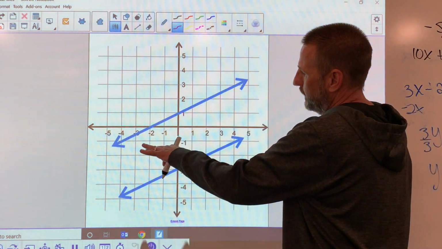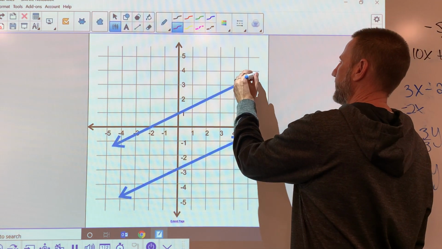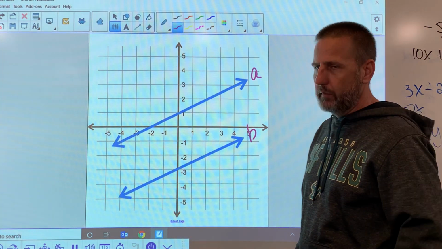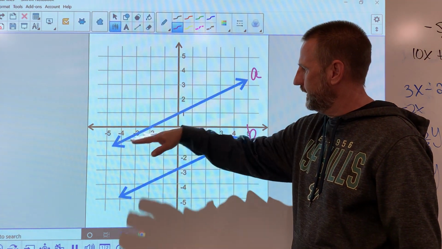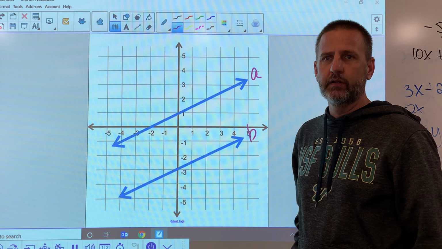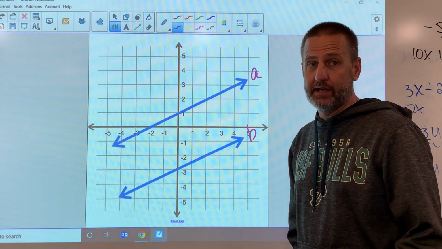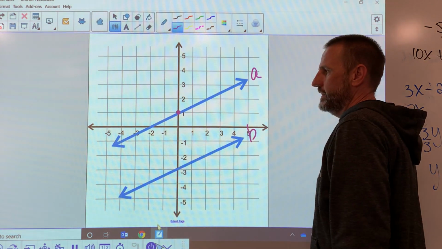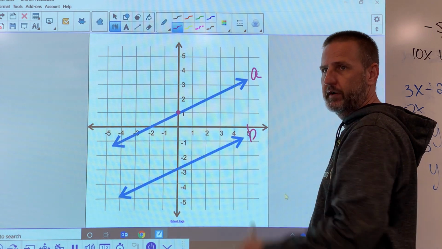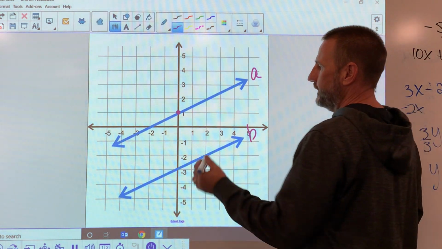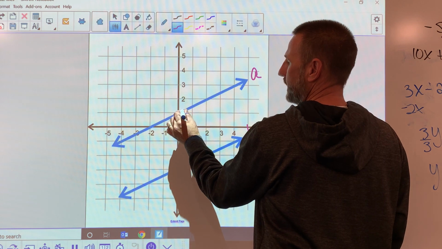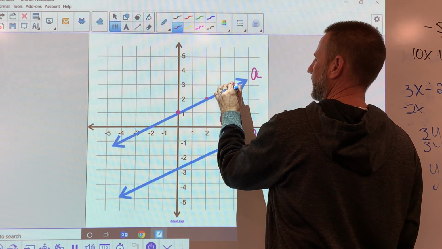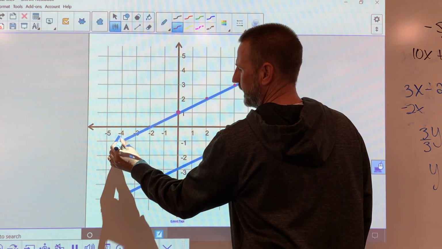So when I'm looking at the graph, I'm going to look across the lines, and I'll make this one line A, and this one line B. When I look at line A, I'm looking for a place where the lines going vertically and horizontally and the blue line all come together, because that's a place that I want to put a dot. This is a good one right here, right there on the y-axis, where the horizontal, vertical, and the blue line all come together. And if I come over here, I can see there's another one right there, and another one right there, and here, and here.